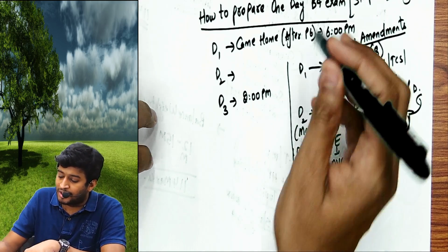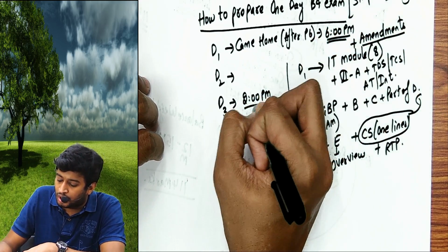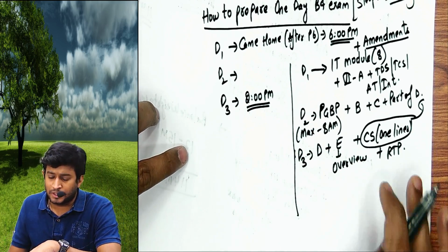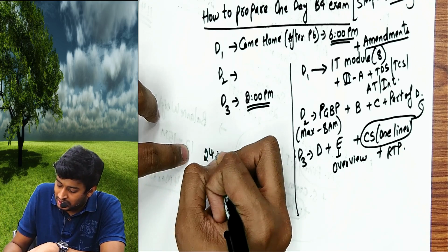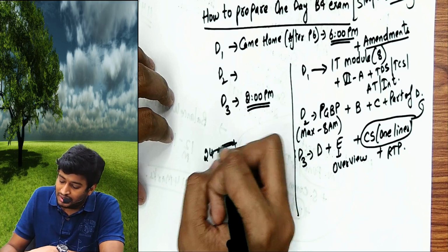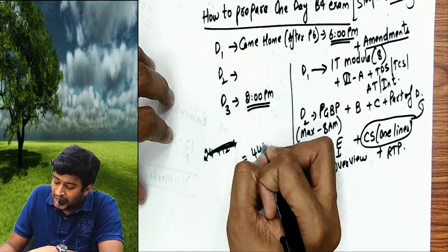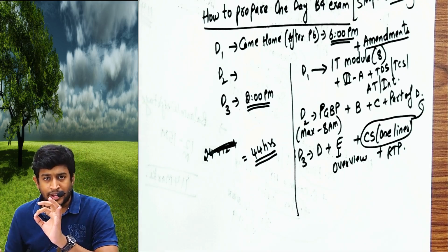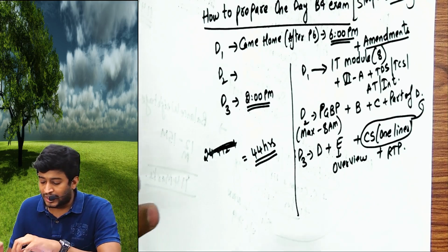Roughly you will have how much time sir? From 6 o'clock to 2 o'clock कितना time होता sir? 24 hours. 24 hours plus 12 hours, 36 hours. 36 hours plus अच्छा 4 घंटे निकाल लो ना रे. You will have 44 hours in your hand. The moment you came to your house and your next attempt, 44 hours.